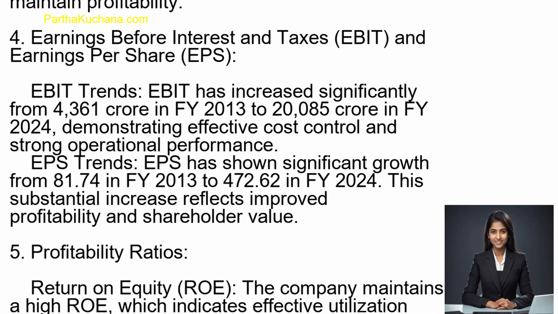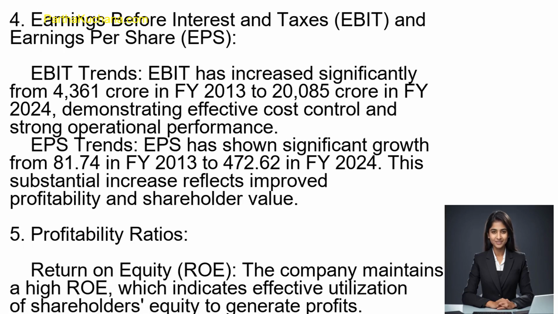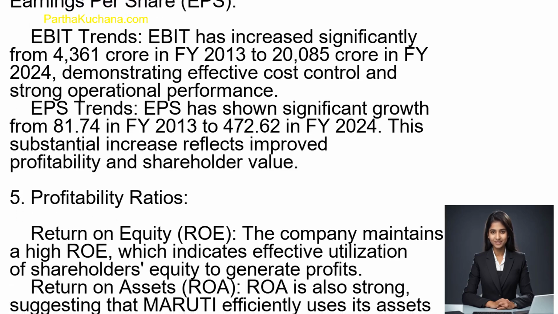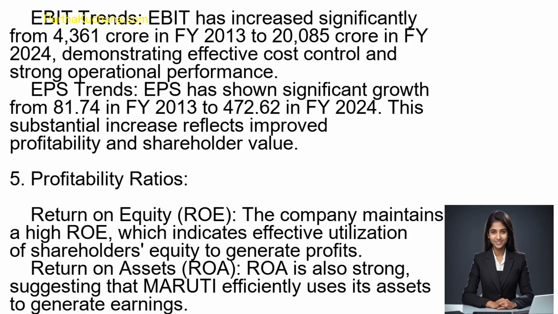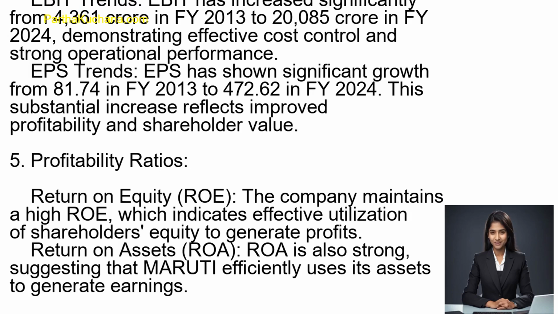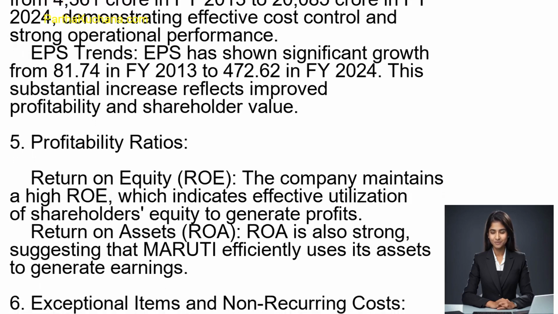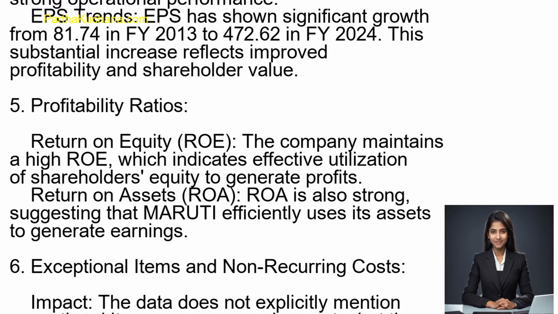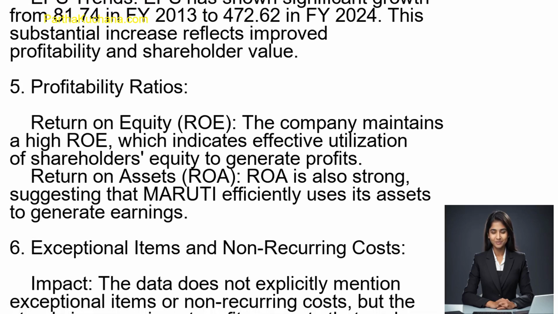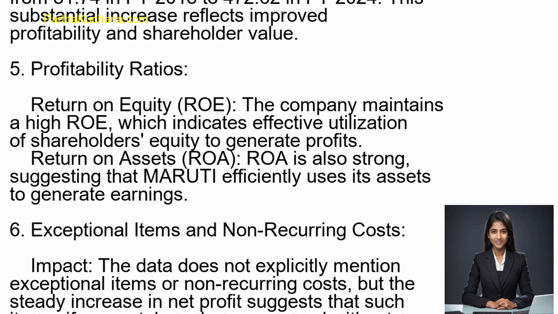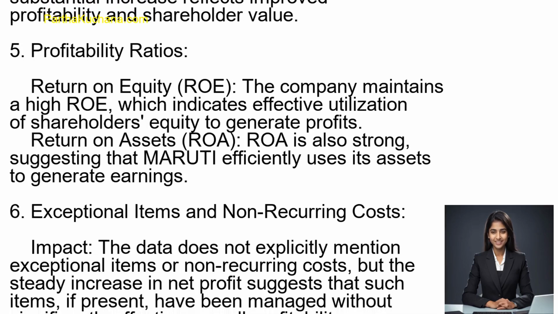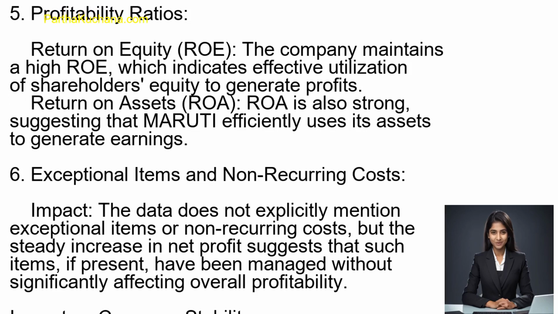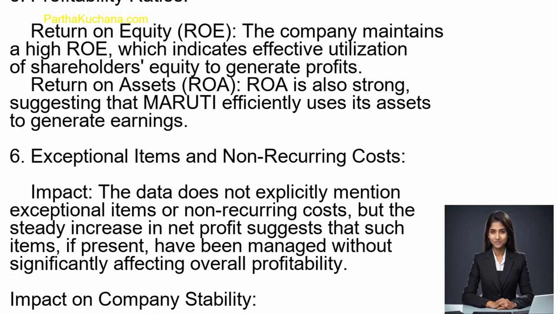5. Profitability ratios. Return on equity, ROE. The company maintains a high ROE, which indicates effective utilization of shareholders' equity to generate profits. Return on assets, ROA, is also strong, suggesting that Maruti efficiently uses its assets to generate earnings. 6. Exceptional items and non-recurring costs. Impact. The data does not explicitly mention exceptional items or non-recurring costs, but the steady increase in net profit suggests that such items, if present, have been managed without significantly affecting overall profitability.